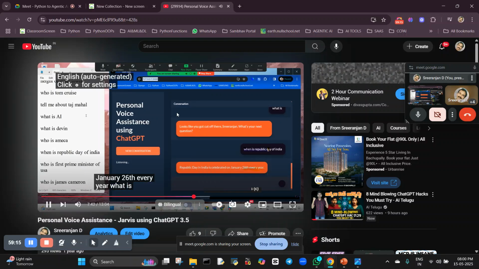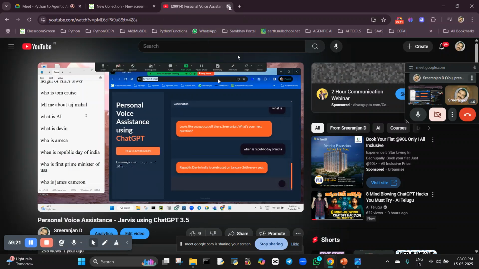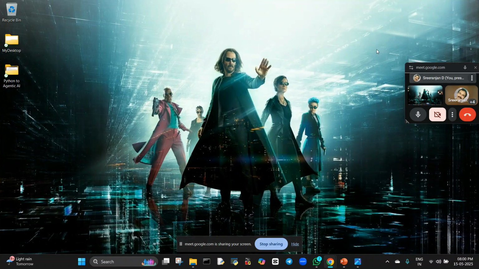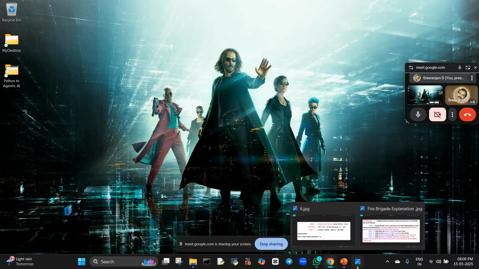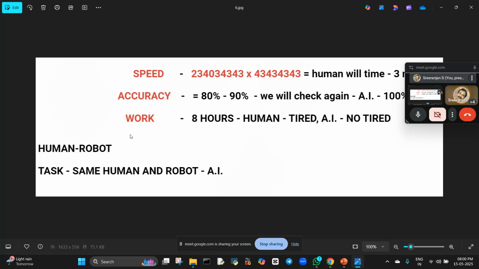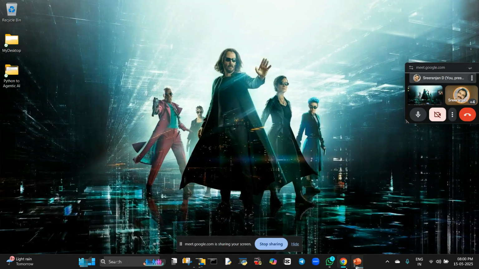What is AI? Okay, is it clear? Any doubts? Any doubts in this particular thing? So we'll learn the basics starting from this algorithm. This is the machine learning algorithm we have done, and this is how the accuracy, speed, all these things we are going to learn in the course.